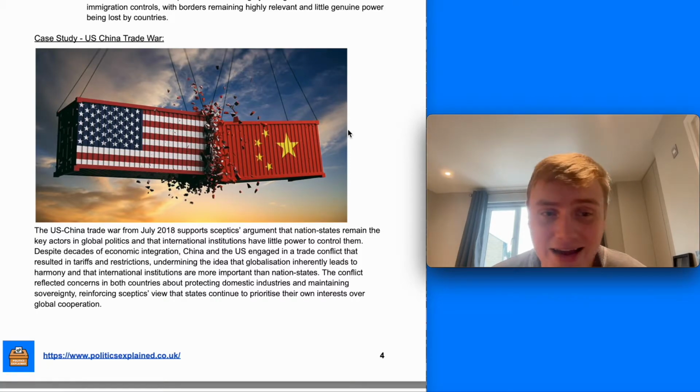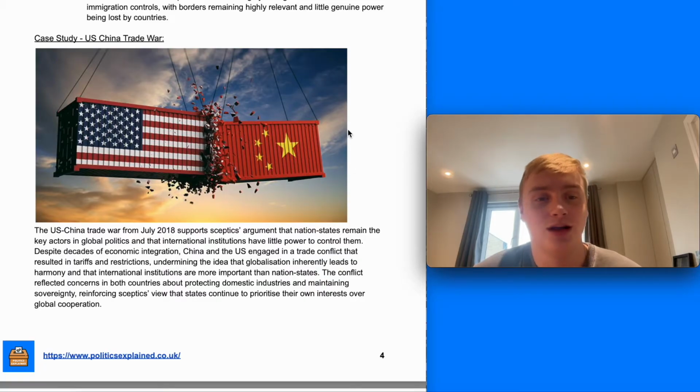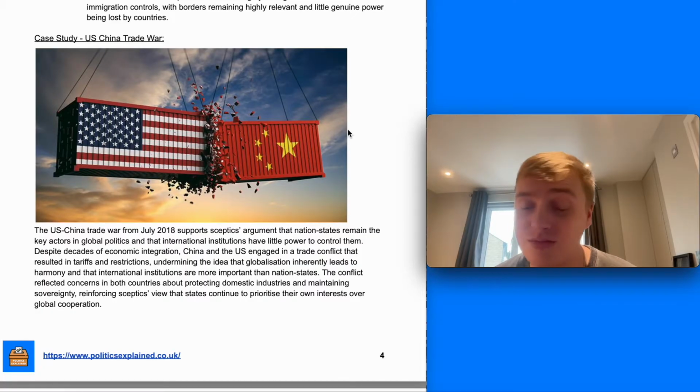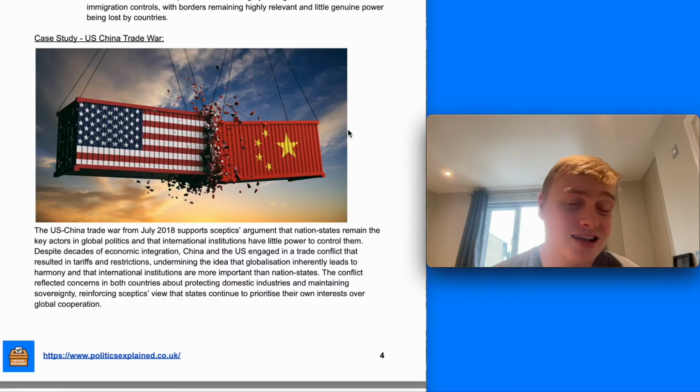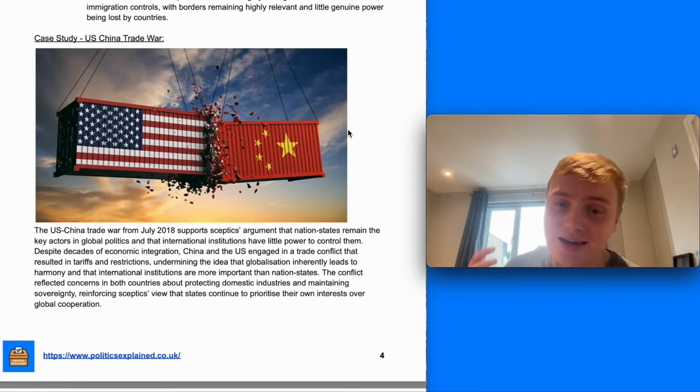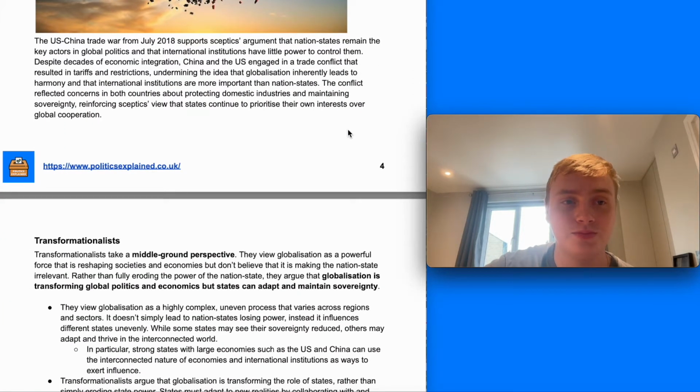Despite decades of economic integration under globalisation, China and the US engaged in a trade conflict that resulted in tariffs and restrictions, as they both prioritised their own economic interests, really undermining the idea that globalisation leads to harmony and countries working together, and that international institutions are more important than nation states. Ultimately the World Trade Organization was sidelined and international organisations had little power to really do anything to stop the United States and China engaging in this trade war. So it suggests that nation states still remain really dominant.